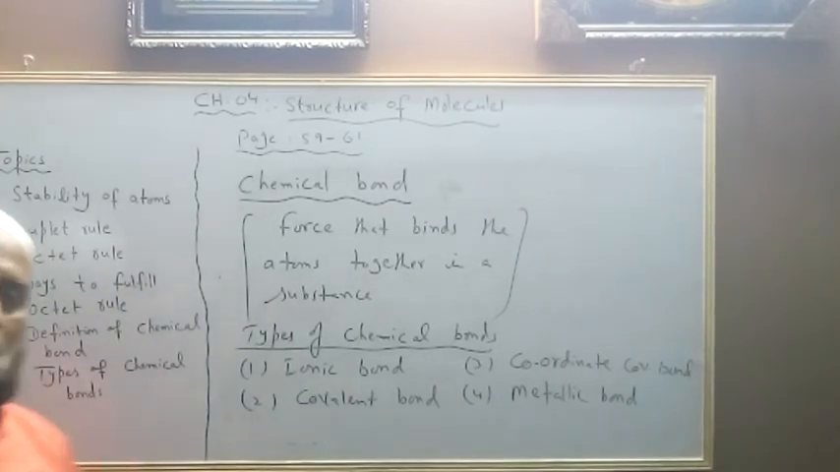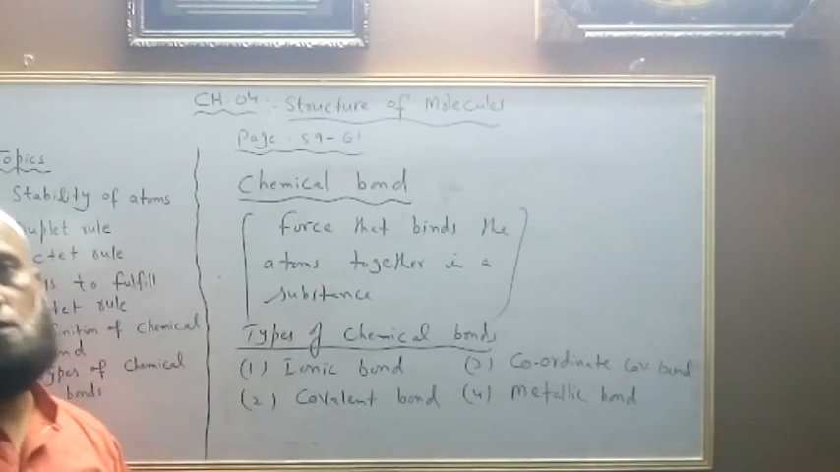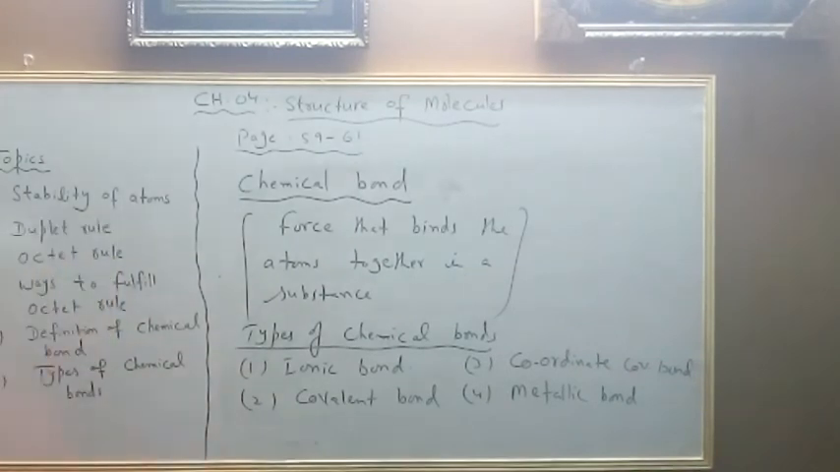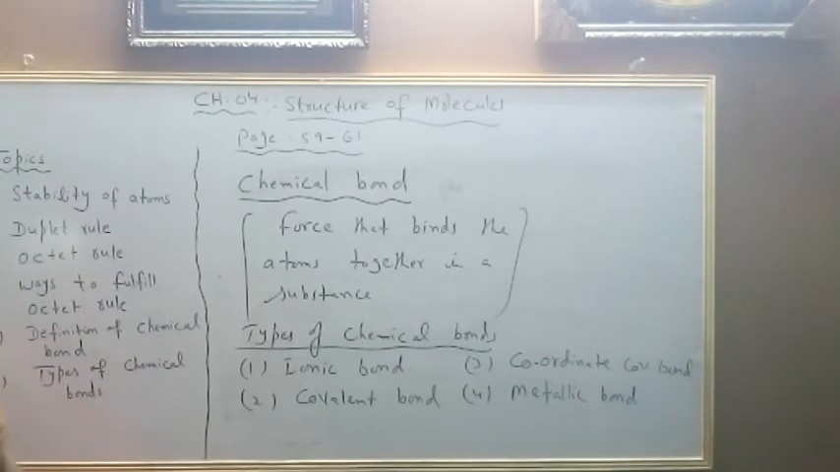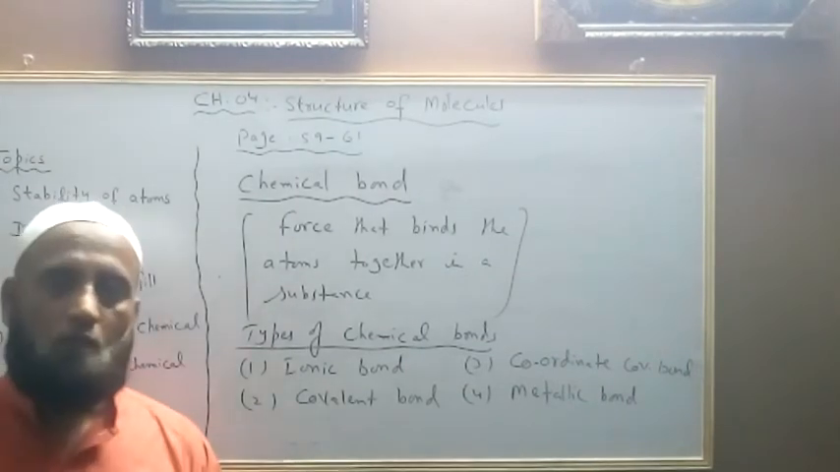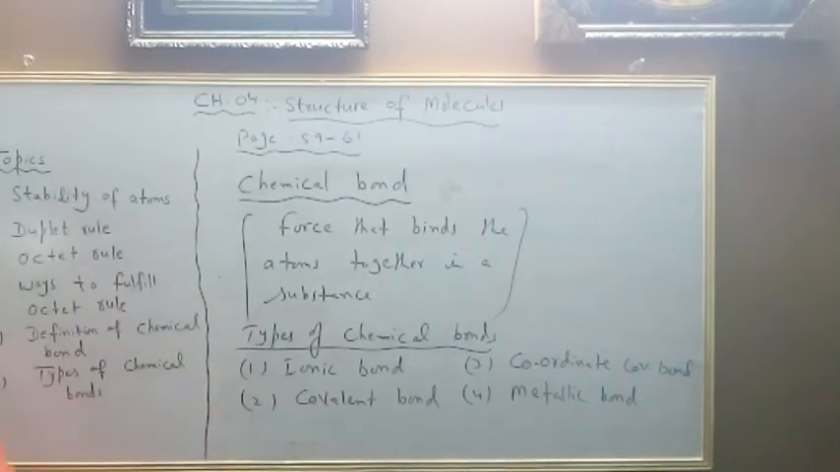We had discussed the ways to fulfill the octet rule. There were 3 ways: by losing of electron, by gaining of electron, or by sharing of electrons. Then the definition of chemical bond: the force that binds the atoms together in a substance is called chemical bond. There are 4 main types of chemical bond: ionic bond, covalent bond, coordinate bond, and metallic bond. Inshallah, in the next lecture we will discuss the ionic bond.